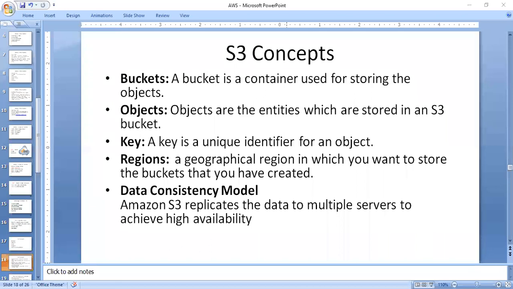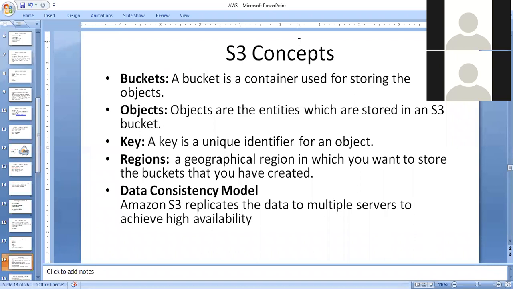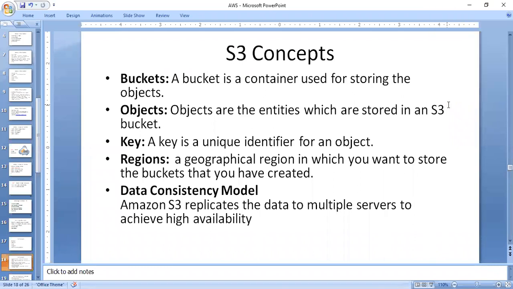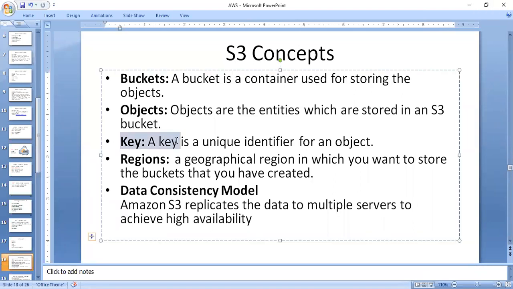Coming to the next important one, object. What is an object in this case? Objects are entities which are used to store in an S3 bucket. Already discussed the key value. What is the key? The key is a unique identifier for the objects.